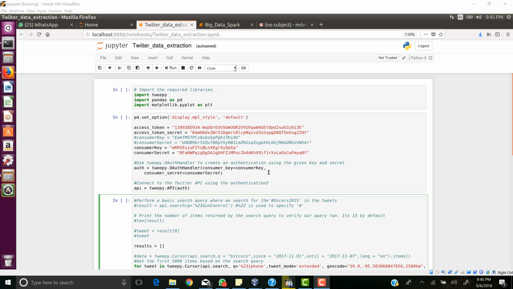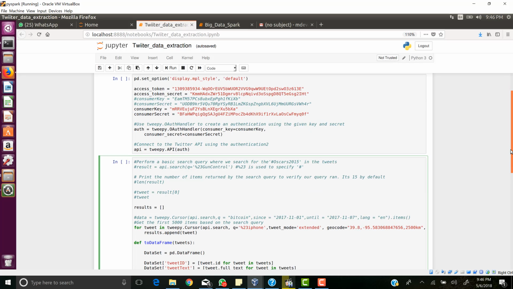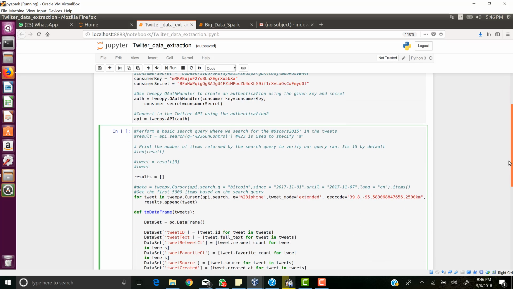First, we have to create a developer account on the Twitter development website, where we got the access token, access token secret, consumer key, and consumer secret, these four variables, which enable us to get the authorization to manipulate the Twitter API.